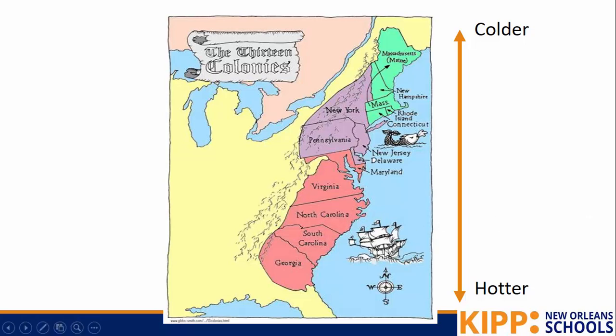In the United States, the farther north you go, and if you look at this compass rose, north means going up, the colder it is. The farther south you go, the warmer it is. And that makes sense. We're right here in Louisiana. Louisiana is very, very south, and it is so hot in Louisiana in the summers, and our winters don't get very cold. But if we were to go visit Massachusetts way up north, it's still really cold over there, and that's because they're farther north. So first, let's talk about these New England colonies, these northern colonies.